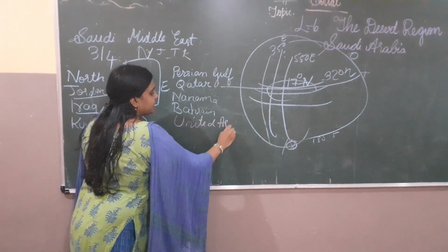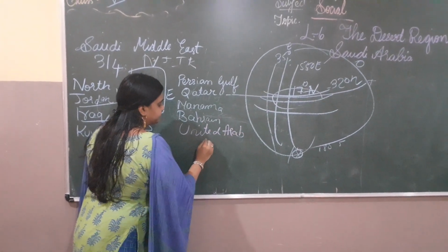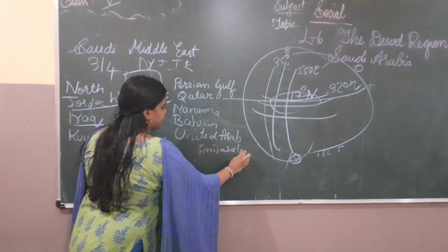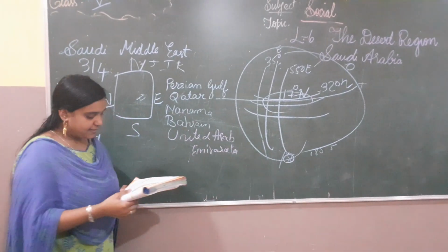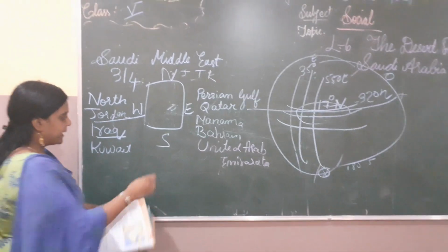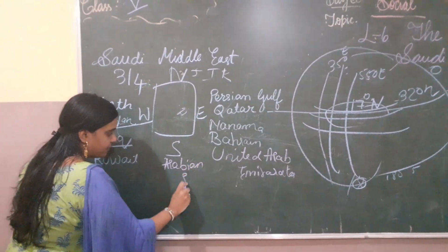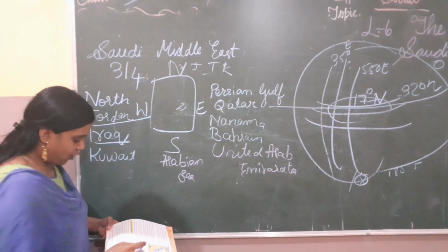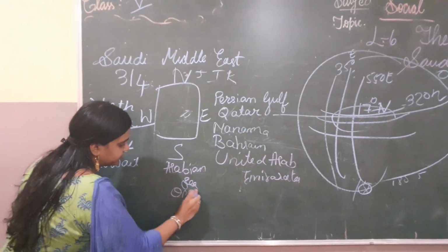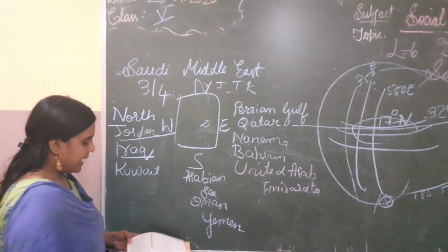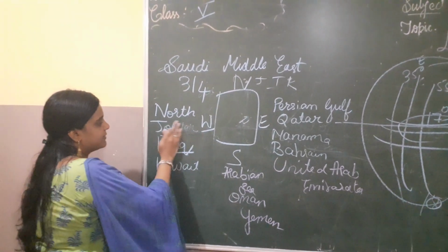This is surrounding the east part. Then in the south, what do we have? We have the Arabian Sea, then Oman and Yemen. And in the west we have the Red Sea.